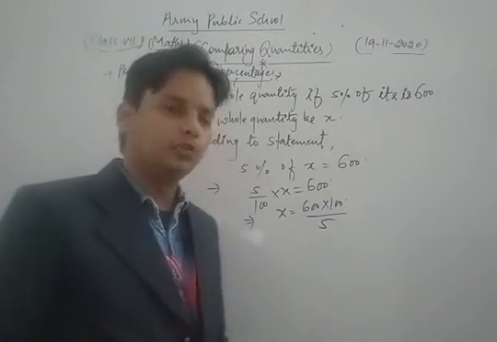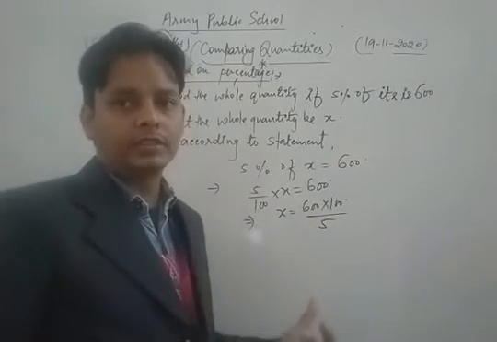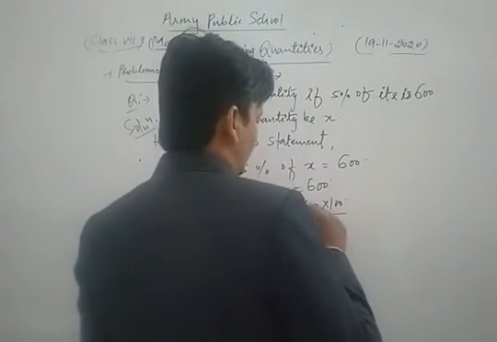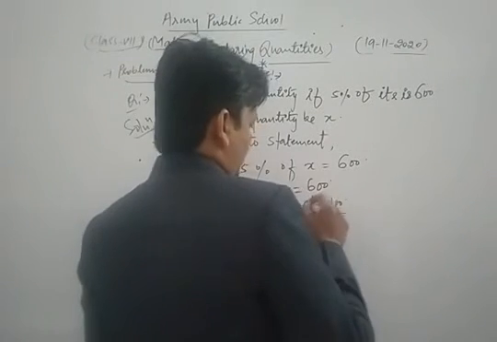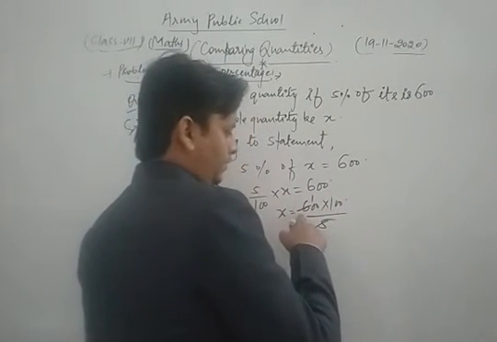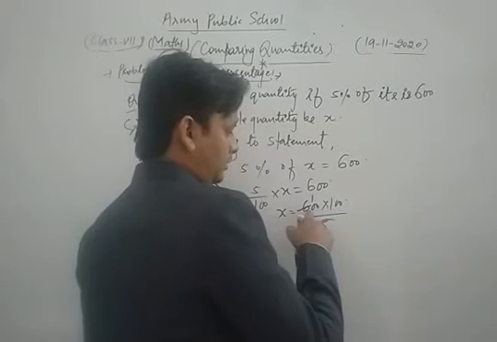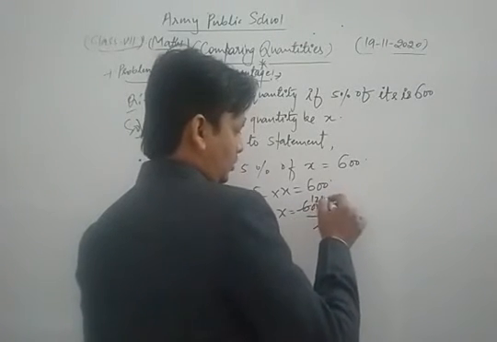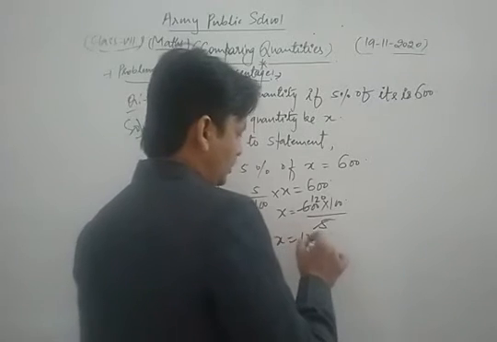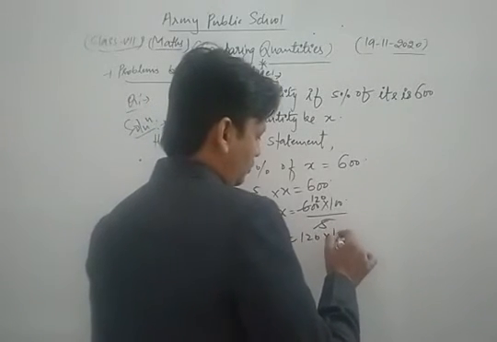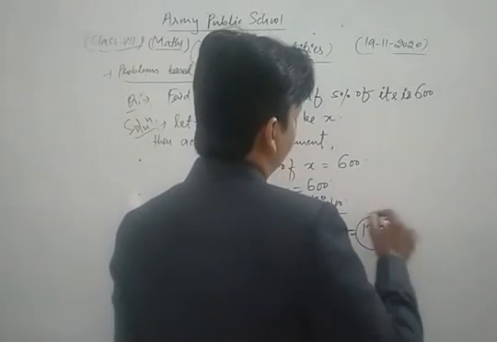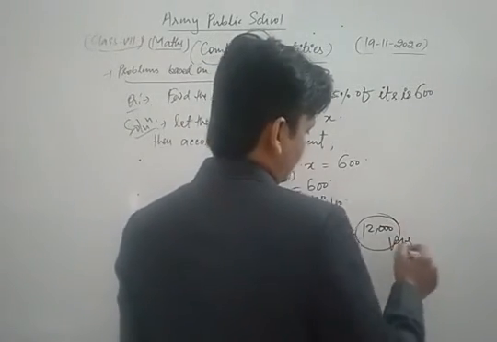Now we simplify and get our result. 5 ones are 5, 5 twos are 10. Now we get X is equal to 120 into 100, so 12,000 is our final answer.